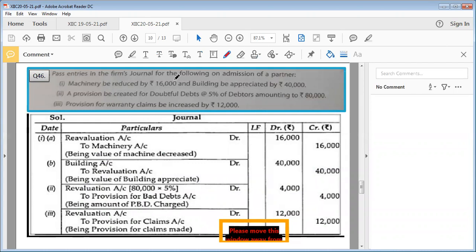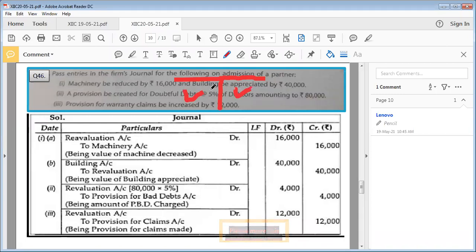You just imagine that this is a revaluation. I will rub this. Machinery is falling here and building is falling here. What will be our journal entry for machinery? Revaluation account debited to machinery, with 16,000. What will be the journal entry for building? Because it is appearing on the credit side, exactly the opposite will be debited in the journal entry. The rule is opposite on the opposite side. So it will be building account debited to revaluation. I hope this is clear to you.